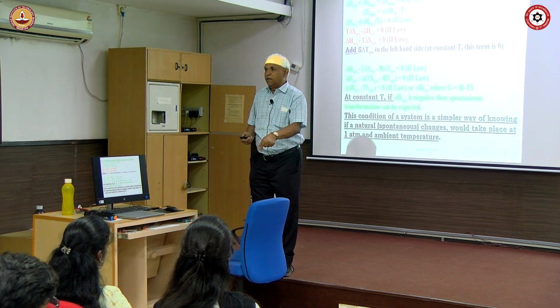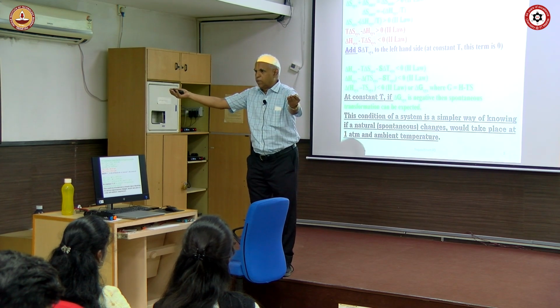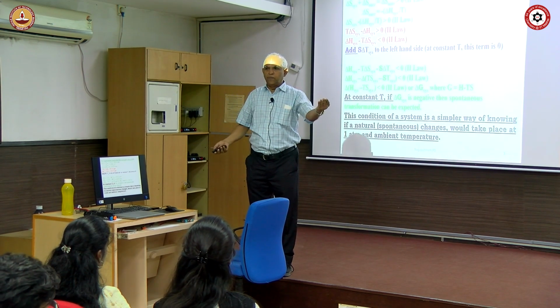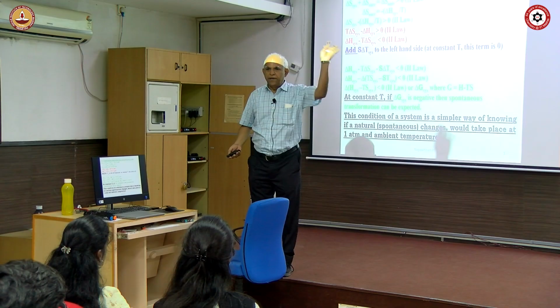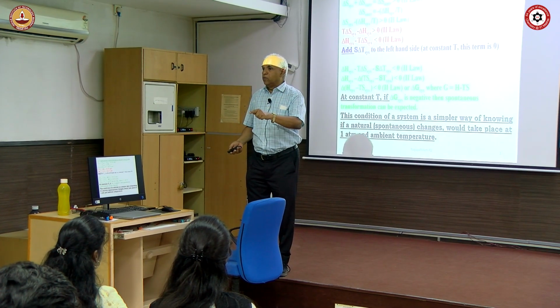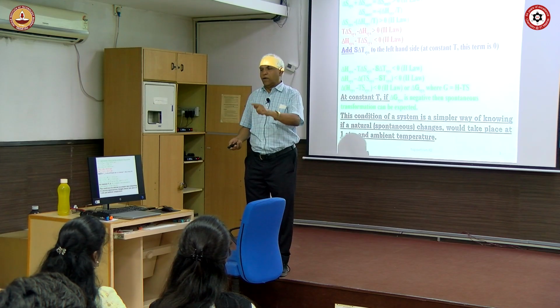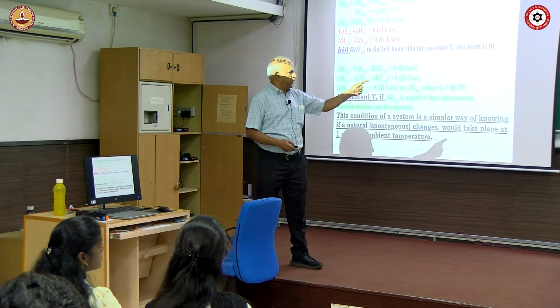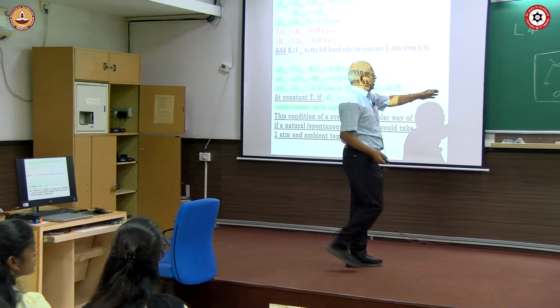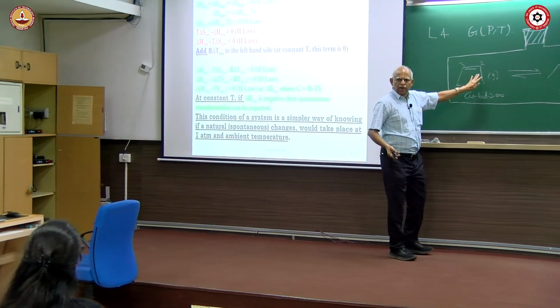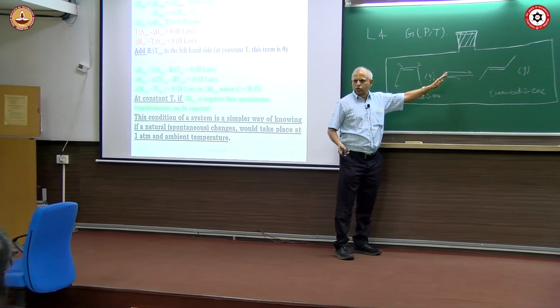Measurable property, condition should be normal, like normal temperature and pressure, and if you find something and that is negative, spontaneous. And once you do that, you have to find out how we can study the other properties, like how it varies with temperature and pressure. So, that is where this is the example you can give. Anything you can write here, ammonia synthesis, anything you wish to write here.